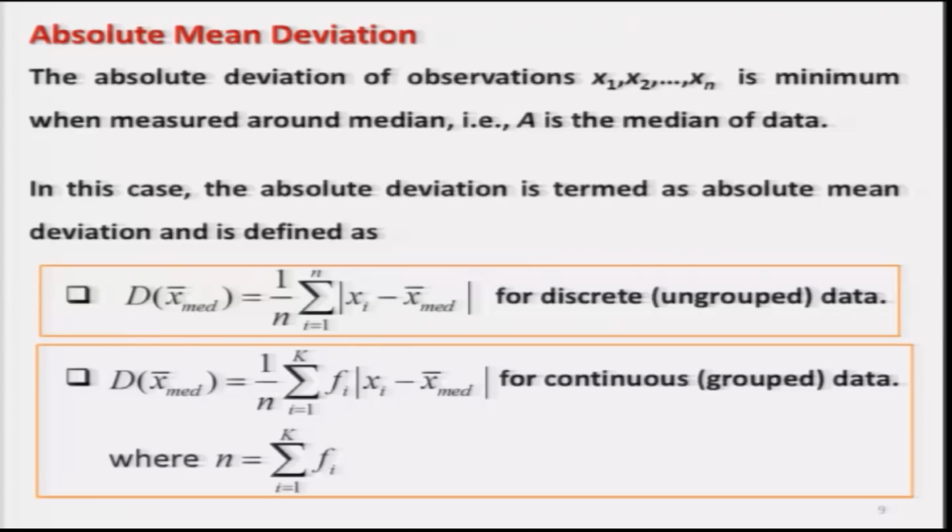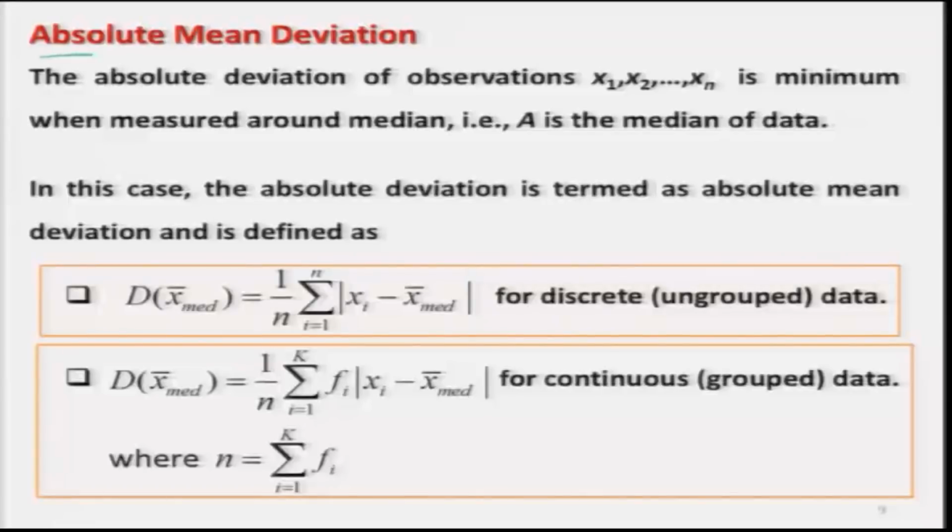Right. Now, the next question comes, how to choose this a? Well, in this definition I am assuming that a is known to us, but if I try to choose different values of a, then the values of absolute deviations are going to change. So, by using a small algebra, we find that this absolute deviation is going to take the smallest value when this a is chosen to be the median of those values.